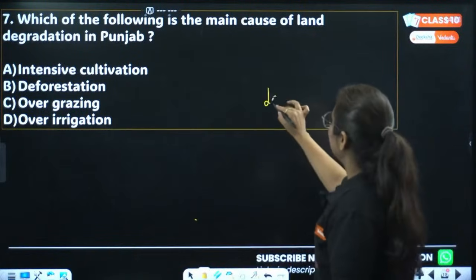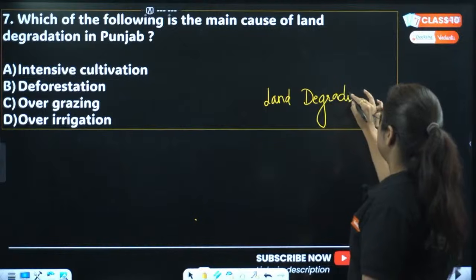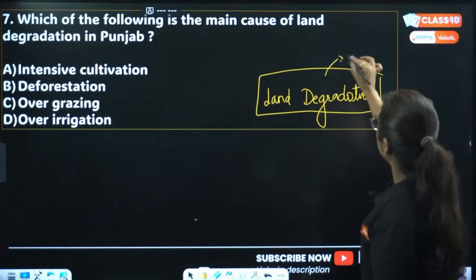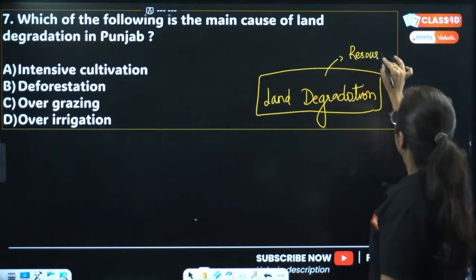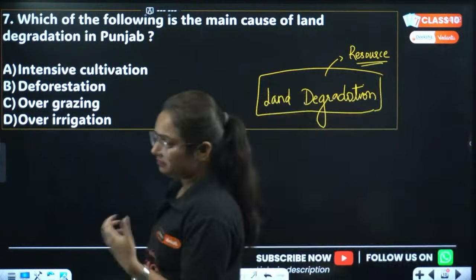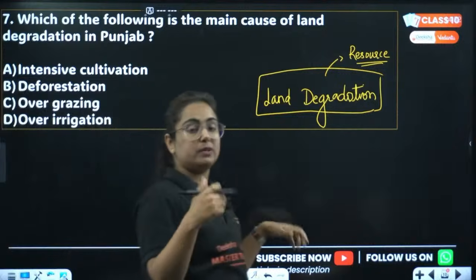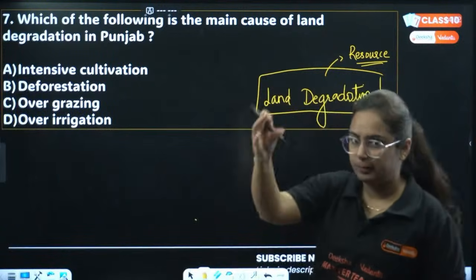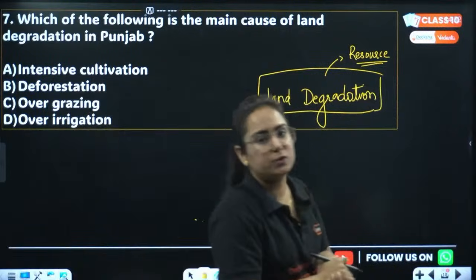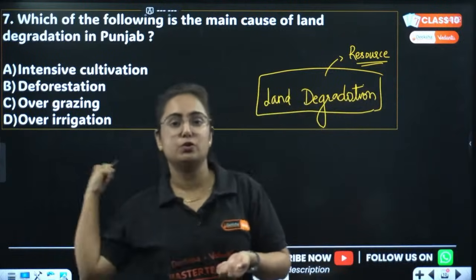Meanwhile you are answering, we will talk about the major issue, that is land degradation. Acha, if we talk about land degradation, this topic comes from the chapter Resources and Development. Two resources are given over there, one is land and the other is soil. In that topic, what you have studied is land use pattern, land uses particularly. Then we have plains, mountains, plateaus, their percentage, because land is unevenly distributed over India. However, one important topic is what are the reasons and solutions to land degradation.